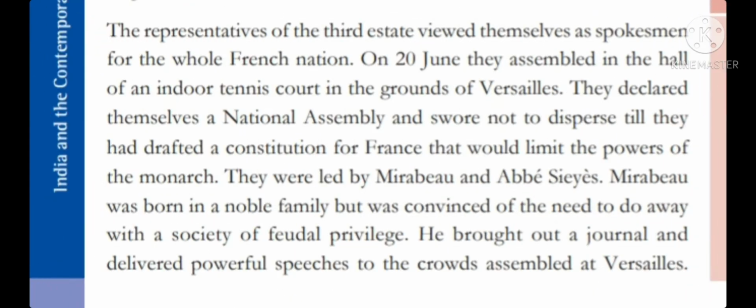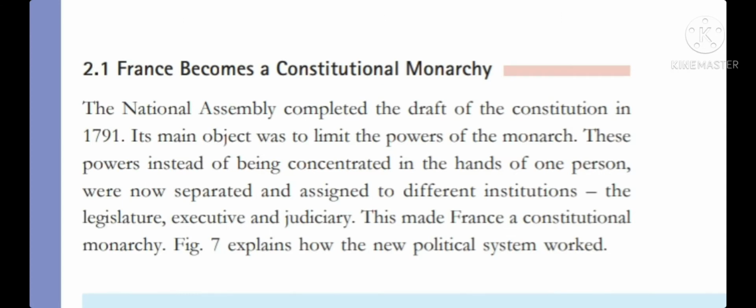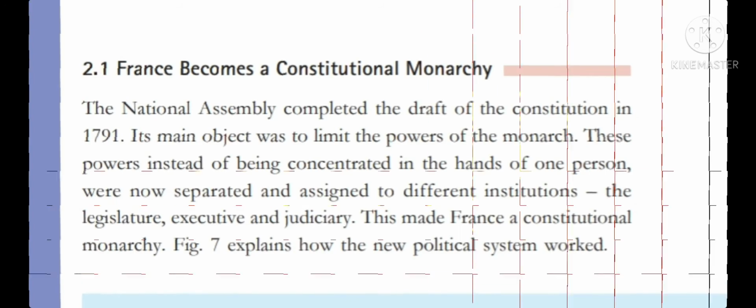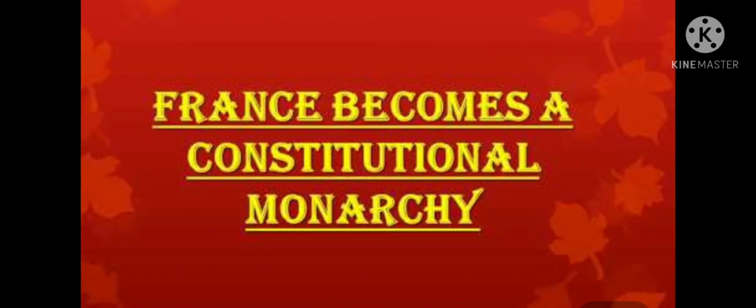So on 20th June 1789, the members of the Third Estate all assembled in the tennis court, where they declared themselves the National Assembly, and they promised that they would not disperse until they drafted a constitution. And as promised, the National Assembly completed the draft of the Constitution in 1791. So, from now onwards, France becomes a constitutional monarchy, and that is what we are going to learn today.